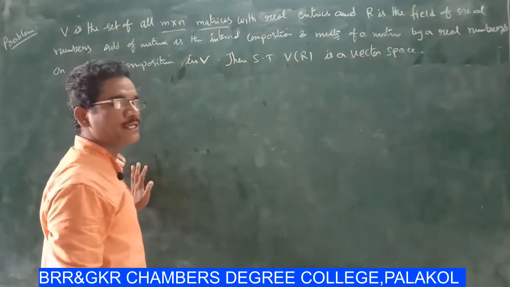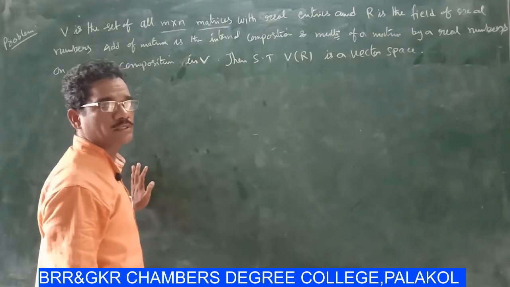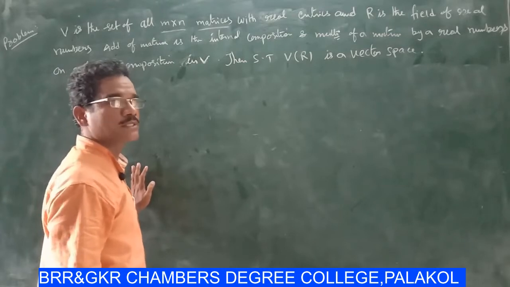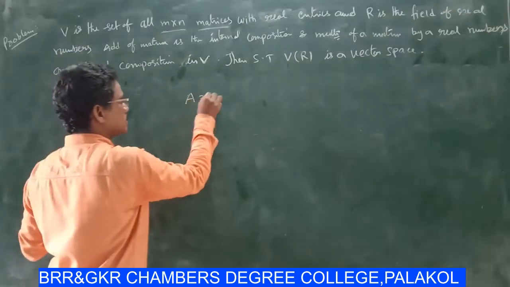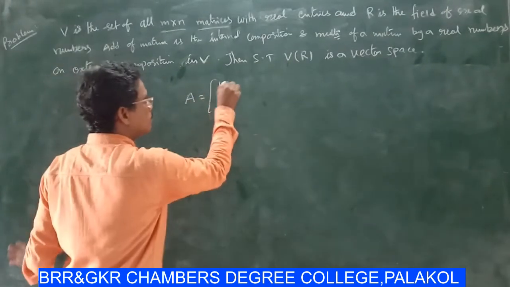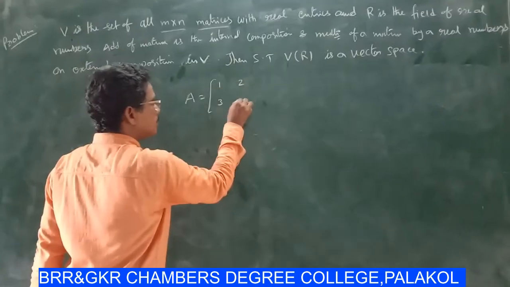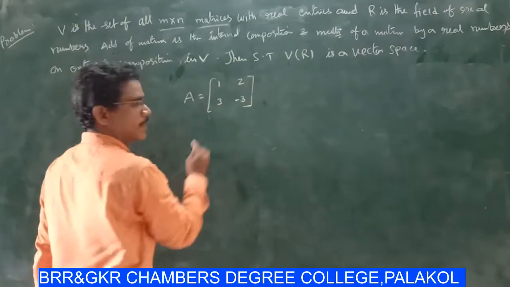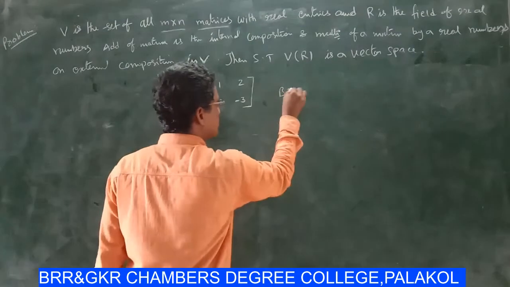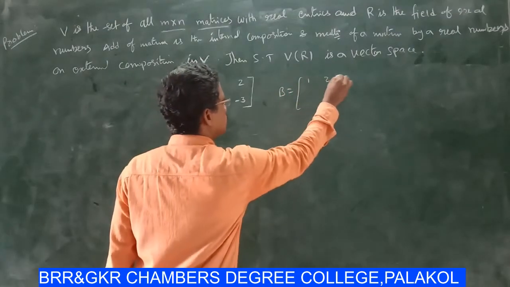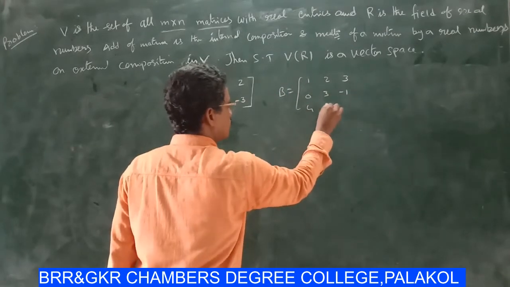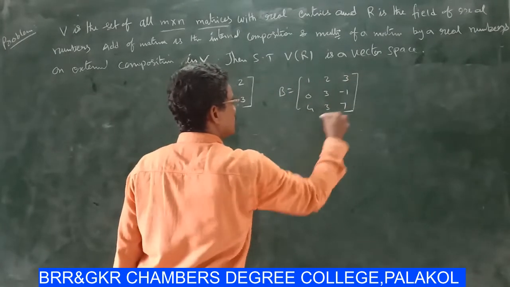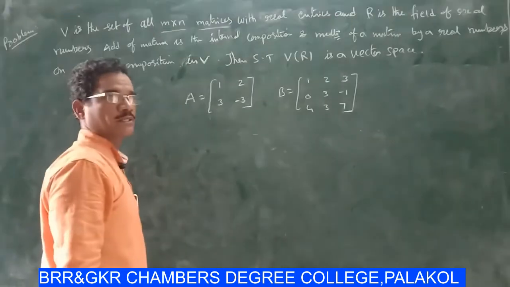They can be arranged into rows and columns. It is a matrix. Suppose A is equal to 1, 2, 3, minus 3. This is a matrix. Suppose another one, B is equal to 1, 2, 3, 0, 3, minus 1, 4, 3, 7. This is another matrix.